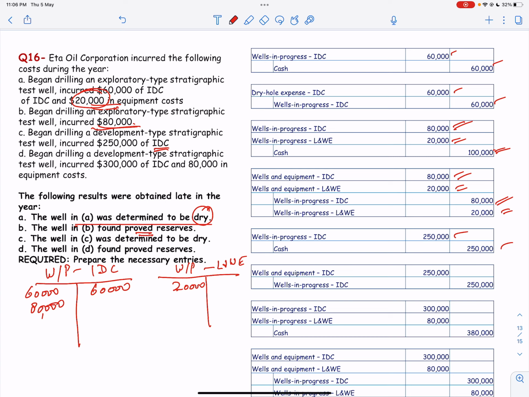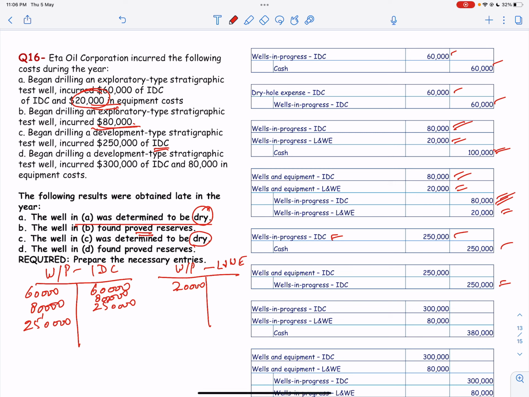Then for number C, the well was determined to be dry, and when it is dry, again wells in progress intangible drilling cost has to be closed for 250. So we have 250 over here, and that becomes 250 over here as well. The 80,000 we have already closed before, if you can remember here.